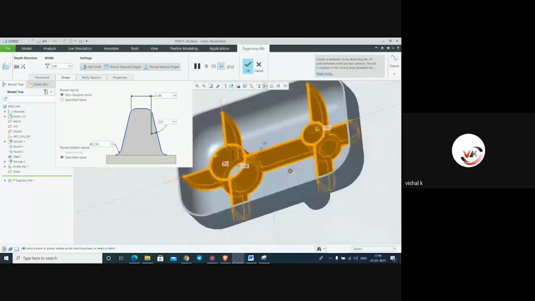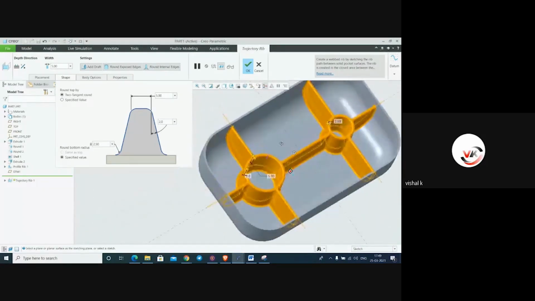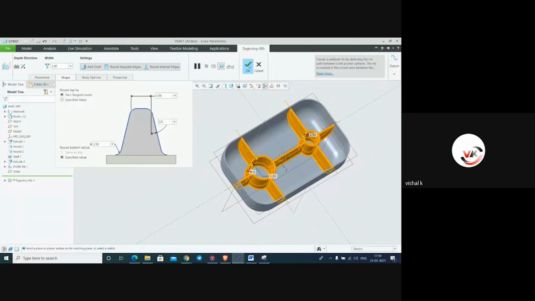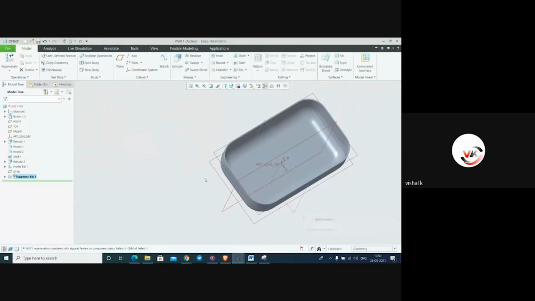See this part now. It is completely done. Okay. Some features are failing because of this. Again, edit definition.